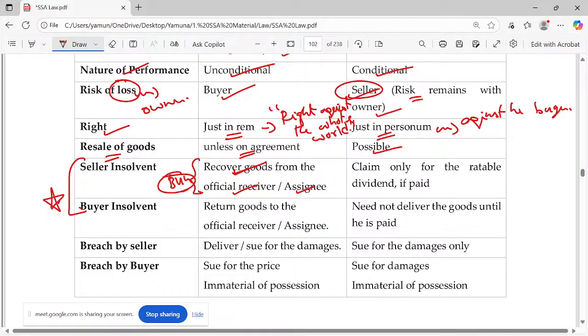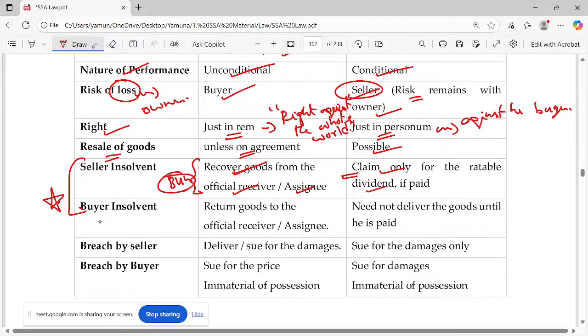Sale absolute ownership is not immediately transferred to the buyer. What happens in this case is ownership is not transferred. It might be transferred only in the future, unless on agreement. So he can claim only on some rateable dividend. Dividend means like penalty or compensation, whatever we did in Indian contract will follow.